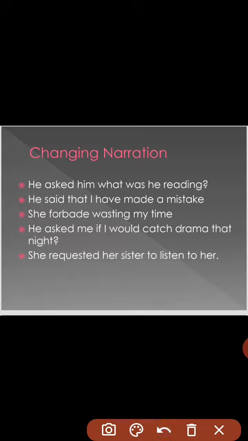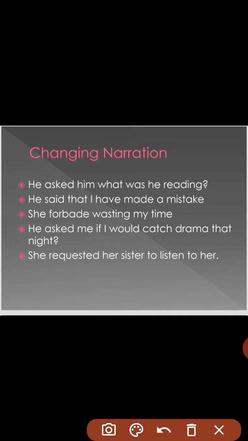He said to me, "Will you watch a drama tonight?" Now here, will you watch a drama is asking about consent. So here, will you will be changed into ask, as if it was a question. Will be changed into would because we are transforming the whole sentence into the past tense, and the inverted commas will be replaced with if. He asked me if I would watch a drama that night, and tonight will be changed into that night.